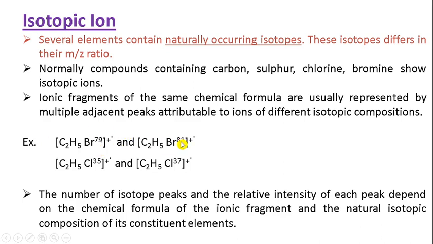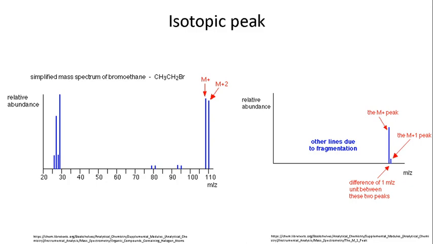So let us see by observing the mass spectrum. This is the mass spectrum of ethyl bromide, and this is the molecular ion peak M plus, and this is the isotopic peak M plus 2, having about the same intensity because the percentage of both isotopes Br79 and Br81 is 50-50. That's why the intensity is almost equal, and this one is the isotopic peak.